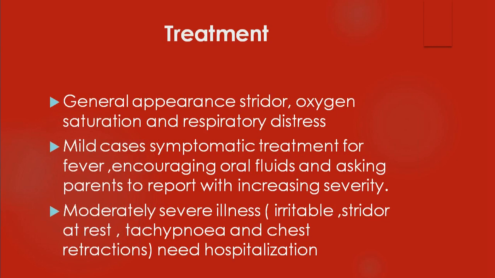So the treatment. So you can see the general appearance, stridor. And then if the stridor is there, oxygen saturation, other things, respiratory distress. What is the respiratory rate? What are the retractions? What is the color of the child? These things you have to observe. Along with that, what is the sensorium? Child is alert, or is it irritable, or is it delirious, or is it drowsy, stuporous, or comatose? These things you have to make a note. It's because the sensorium is very important in a child who is hypoxic.